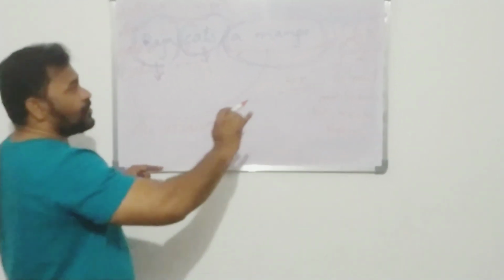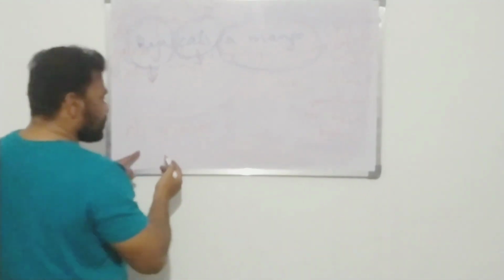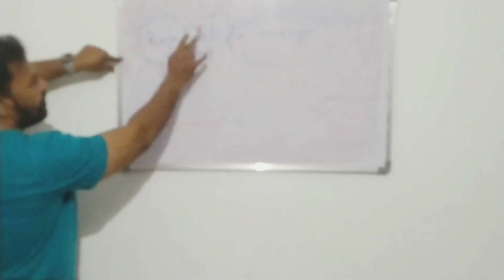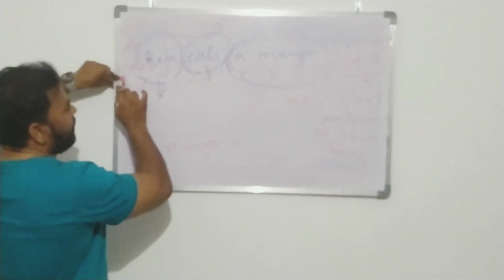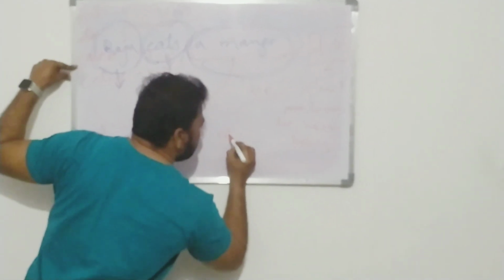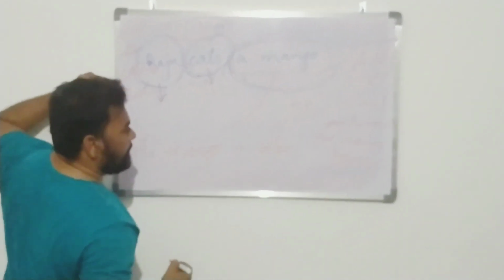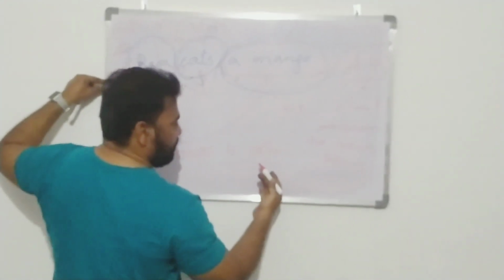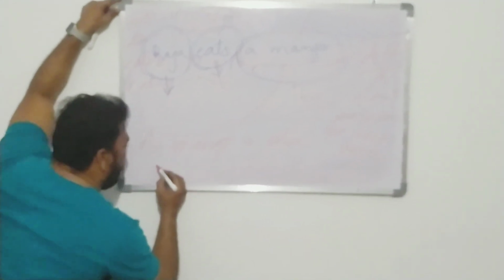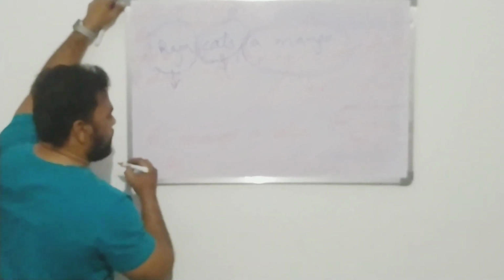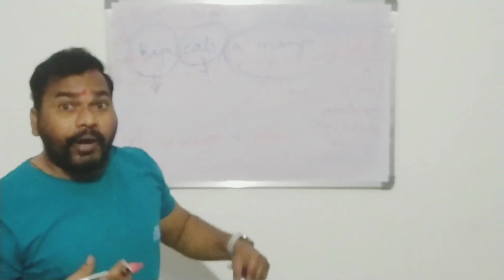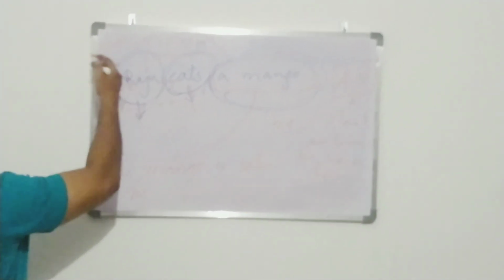Now as we are changing this active voice into passive voice, we have to write the past participle of the verb eat. What is the past participle of eat? Eaten. A mango is eaten. After the past participle, we are supposed to write the preposition by. By whom is the mango being eaten? By whom is the mango eaten? Raju.